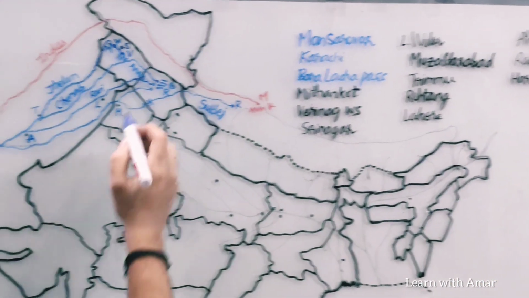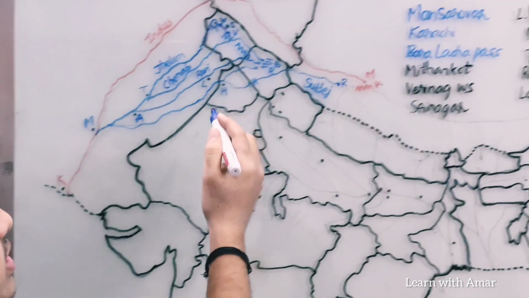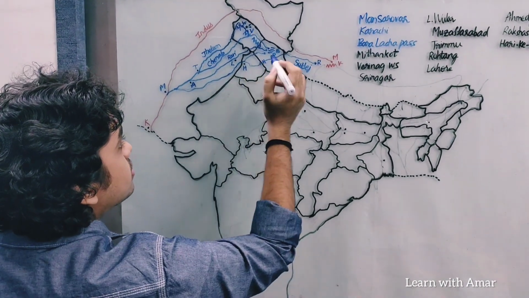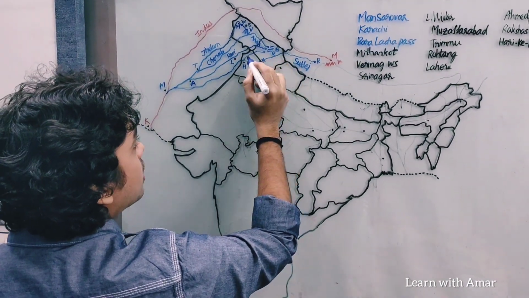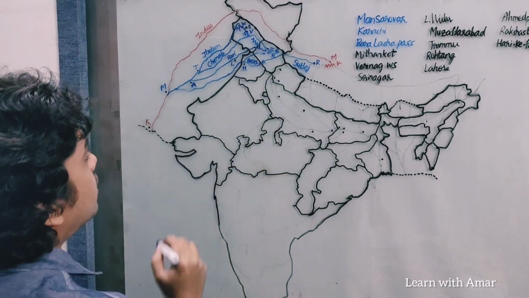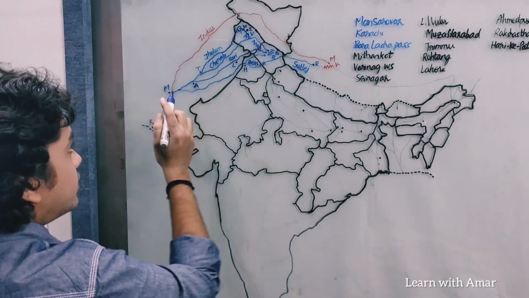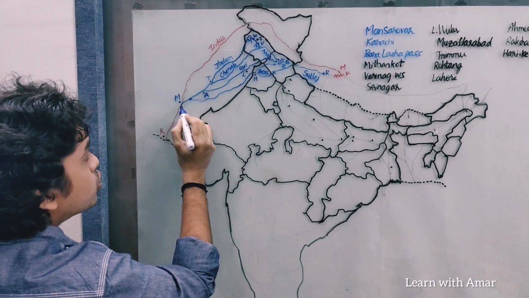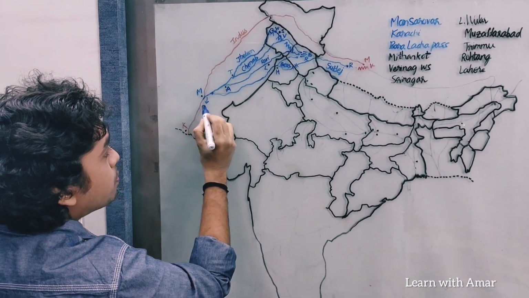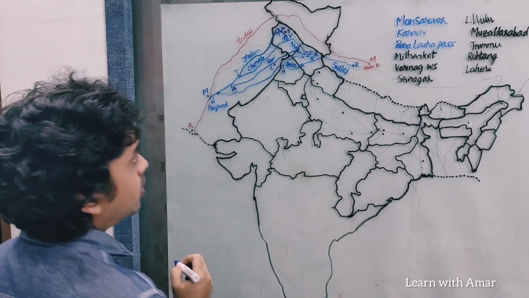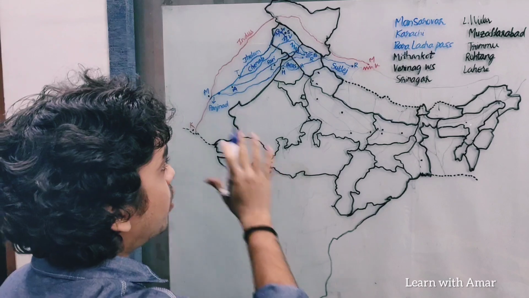Right. Bias, out of all these tributaries, as you can see, is the only tributary that flows only in India. So this is Bias. At this point, we find all these 5 rivers' waters join. So this part is known as Panjnad. It means 5 rivers, right? So this is the drainage system of Indus.